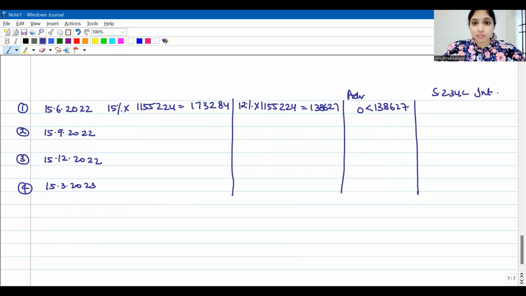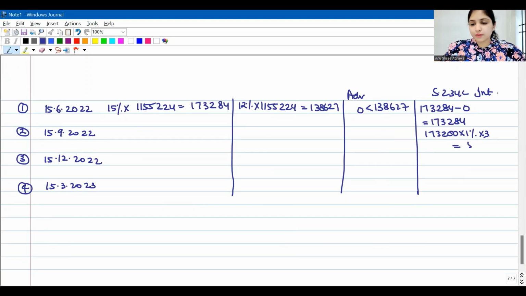And how will we calculate? Same 1%, guys. For 3 months, 3 months, 3 months, 1 month. But on what? What is the amount which he should have paid? He should have paid 1,73,284. How much he paid? Zero. So what is the difference? 1,73,284. But I told you, you will have to calculate by ignoring 100, so by rounding off to earlier 100. So 1,73,200. On this we will calculate at the rate of 1% for 3 months, which is going to be how much?